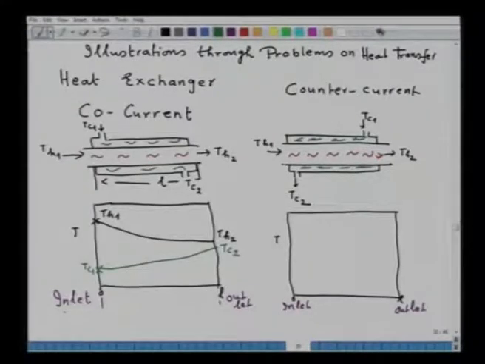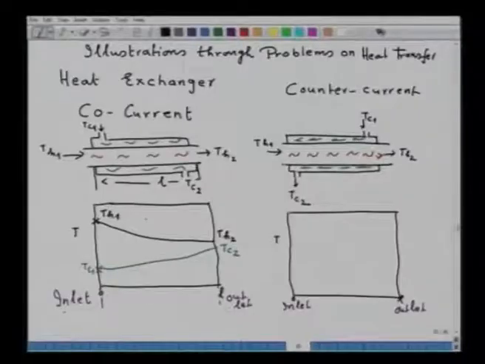Now, also remember that the temperature of air can never exceed at any point the temperature of the flue gas. So, this, for example, is the variation of temperature for flue gas, and this one, for example, the variation of temperature of air.